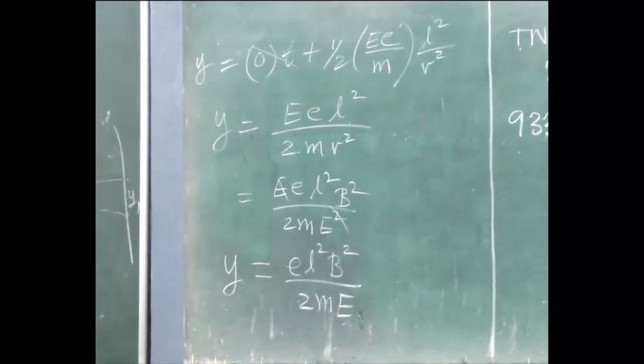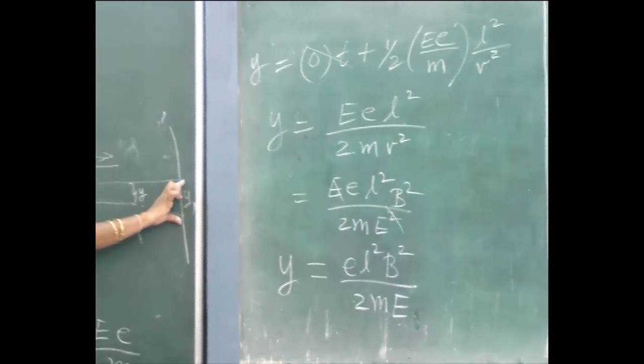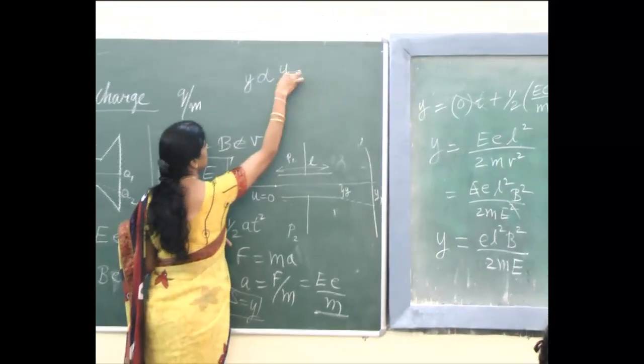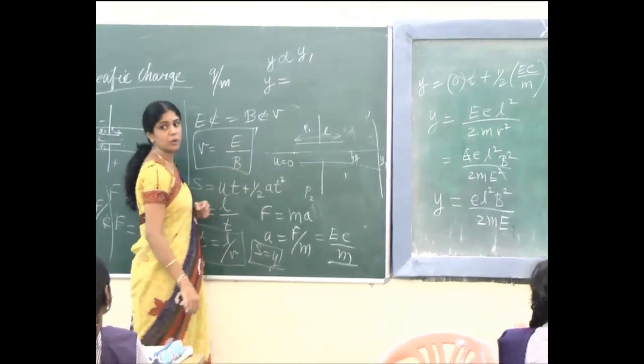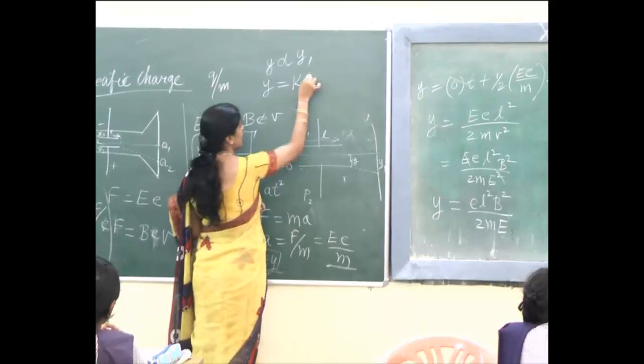Now I already told this displacement will be directly proportional to the displacement produced in the screen. So I can write y is directly proportional to y1. If I remove this proportionality, I have to introduce a constant. Let that constant be k. Y equal to k y1.